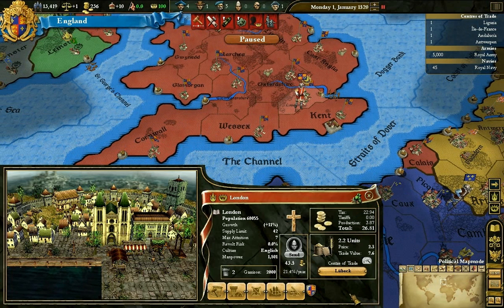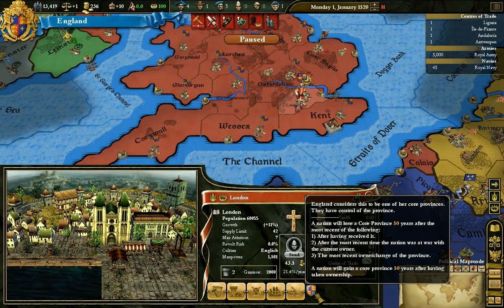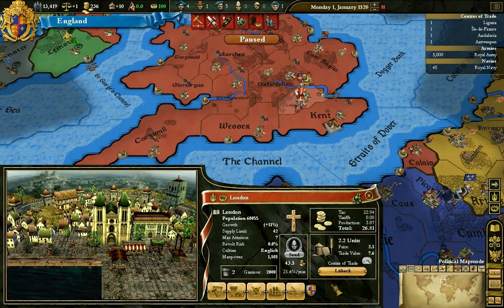On the bottom are some other features that are very useful. I'll start with the bottom right, even though it's a bit counterintuitive, because this little area down here is for cores. The little shield here indicates that it's a core province of England, and no other shields means it's not anybody else's. A core province is basically a province that you consider to be part of your national borders, an essential part of your nation, basically. And if you have a core, then the international community also sort of recognizes that. There's less revolt risk, and people are less inclined to be angry about you taking those provinces in a war because they kind of consider them to belong to you anyway.